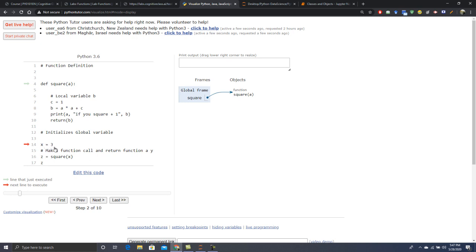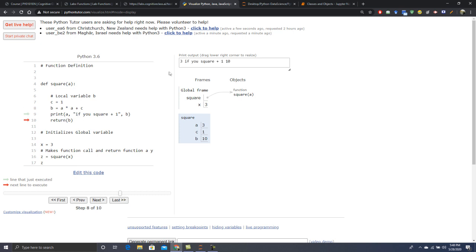x is equal to 3, it is used as a global variable. Now z is equal to square of x. Okay, so the square function is called, so it will directly go to the function. See, it went back, and whatever the x value is, which is 3, it is taken as a equal to 3. Then local variables b and c: c is equal to 1 and b is equal to 10, because a is 3, so 3 into 3, which is 9, plus c, which is equal to 1, so 9 plus 1 is equal to 10.